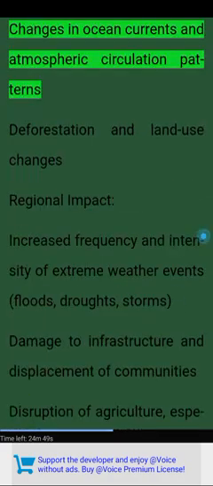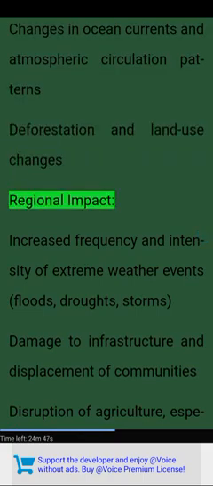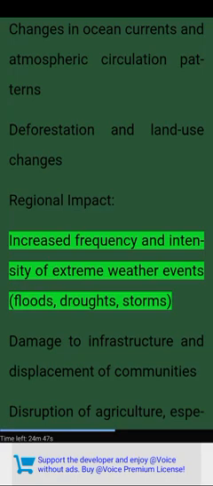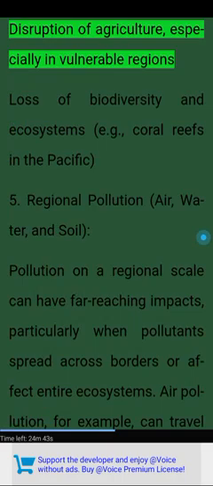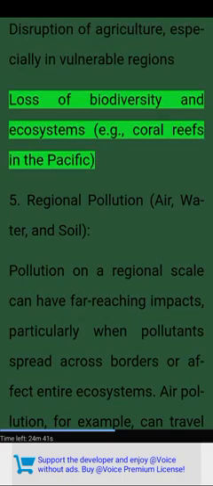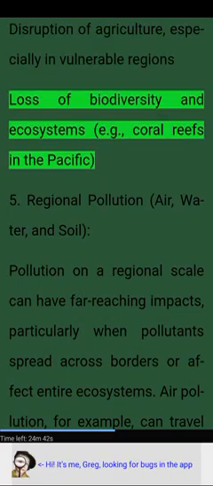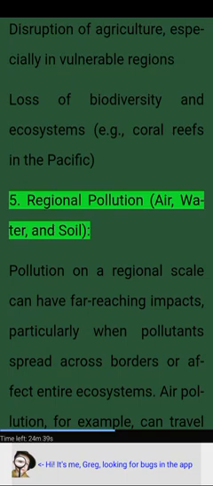contributing to rising sea levels, changes in ocean currents and atmospheric circulation patterns, deforestation and land use changes. Regional impact: increased frequency and intensity of extreme weather events, floods, droughts, storms, damage to infrastructure and displacement of communities, disruption of agriculture, especially in vulnerable regions, loss of biodiversity and ecosystems, e.g., coral reefs in the Pacific. 5. Regional pollution, air, water, and soil.